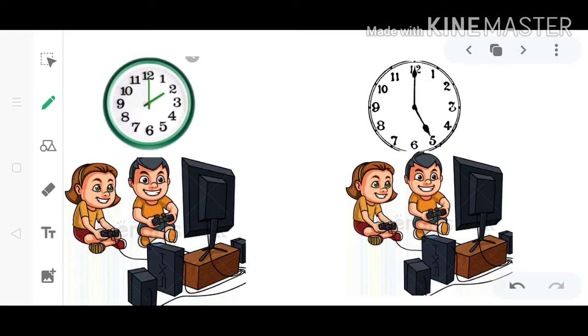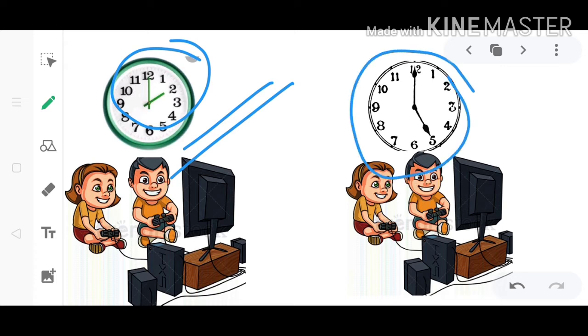We have a second example. Here, Dhruv and Dhani are playing a video game on the computer, and in the watch we can see the time is 2 o'clock when they started playing. On the right hand side the clock shows 5 o'clock, but they are still playing the same game.